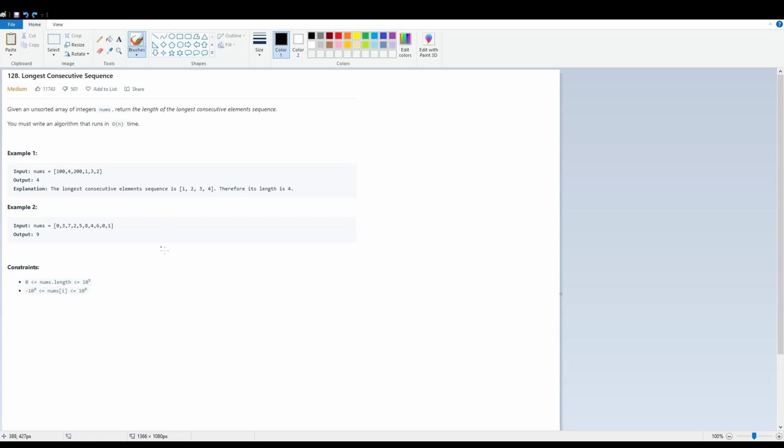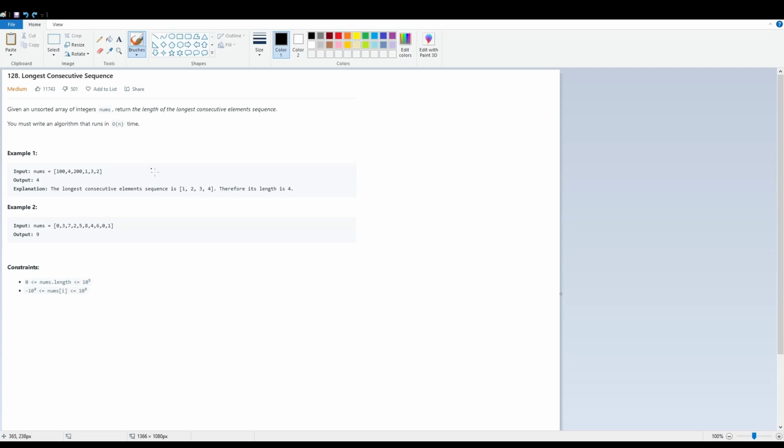So to detect if there's a consecutive sequence, we should start at the smallest, at the beginning of this consecutive sequence. In this case it would be 1 here, because if we started at 3, we have to go backwards, like 3, 2, 1. We also have to look forwards, look at 4, and that can get tricky. So it's best to start from the smallest element and build up from there.